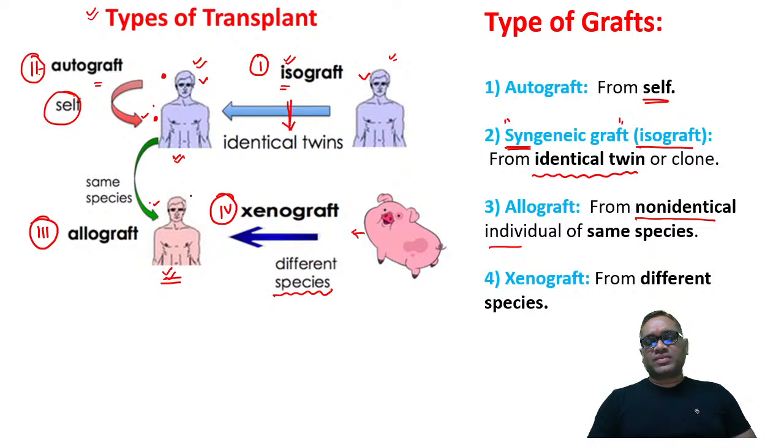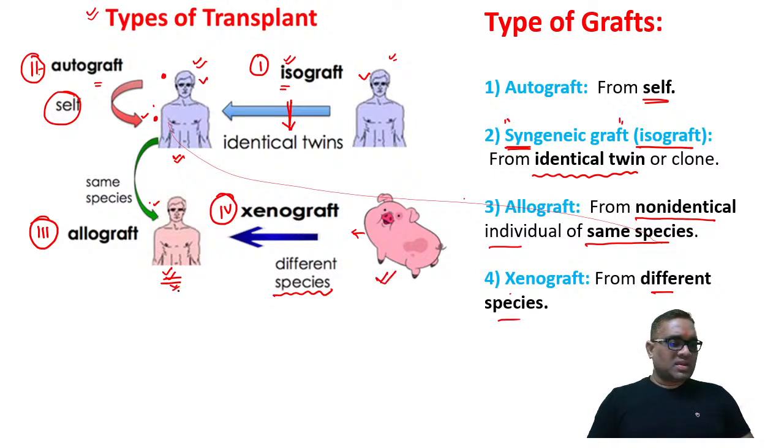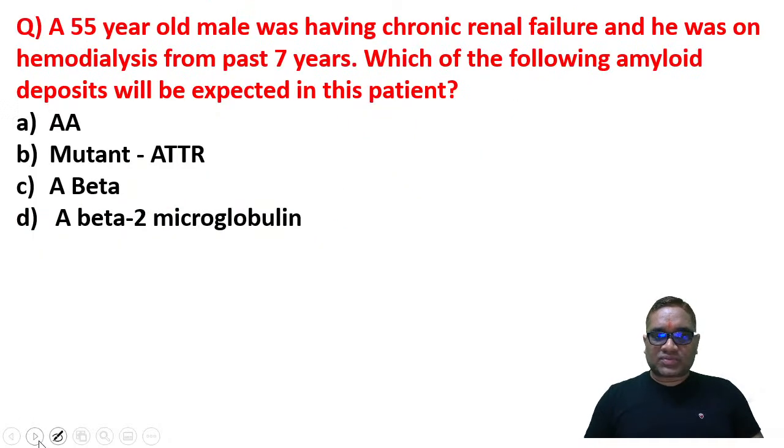This is the color coding which I have kept here. Non-identical individuals of the same species. Both are human, but they are different, different color. So these are allografts, right? Xenograft is from a different species. This is the pig and this is the human being. I hope you all understood this point: isograft, autograft, allograft, xenograft. A very important point which the examiner can ask again. So let's move on to the next question.